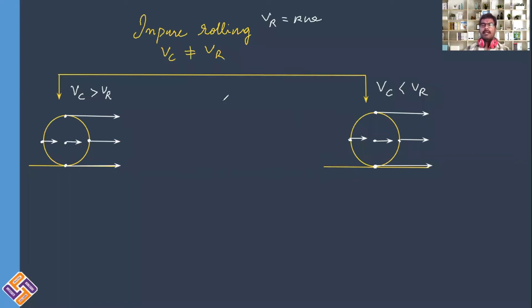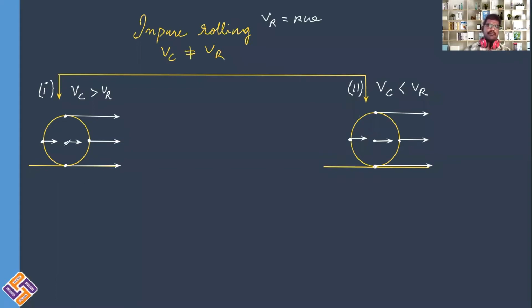Now, impure rolling can be in two different ways, where translational velocity magnitude is greater than rotational velocity magnitude. That is case 1: Vc is greater than Vr, and the second case is Vc less than Vr. Translational velocity magnitude can be greater than velocity of rotation, whereas it can be less than that of rotation.